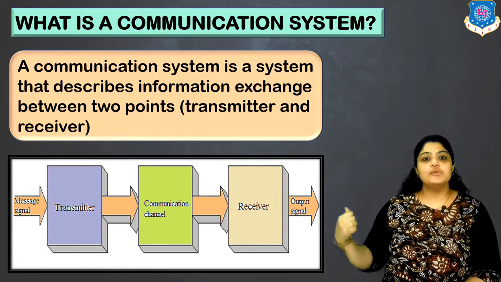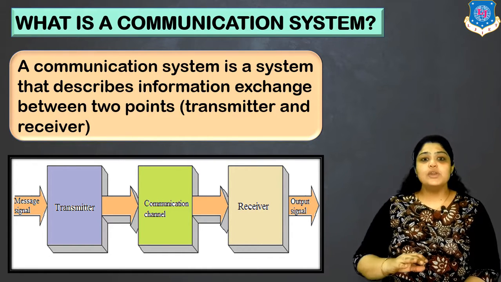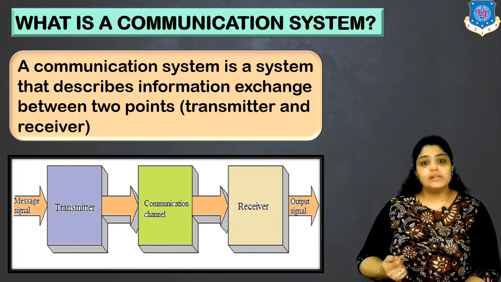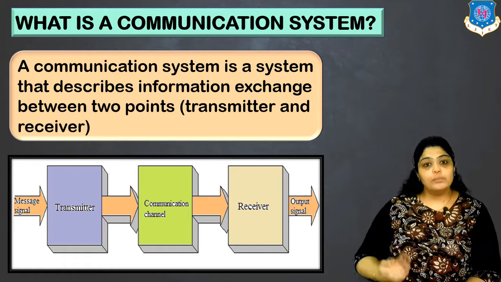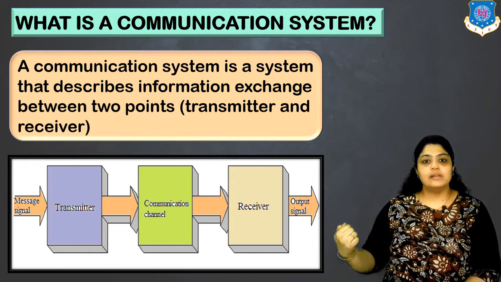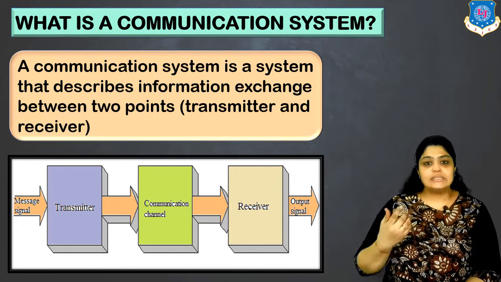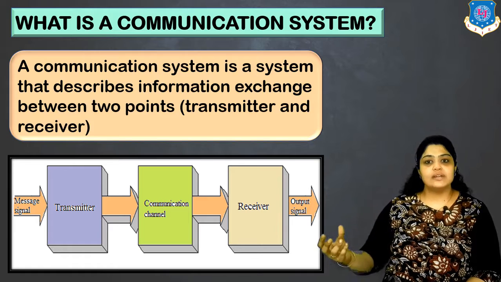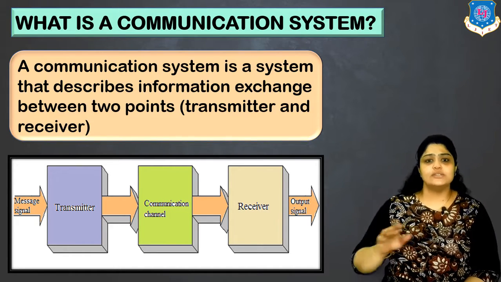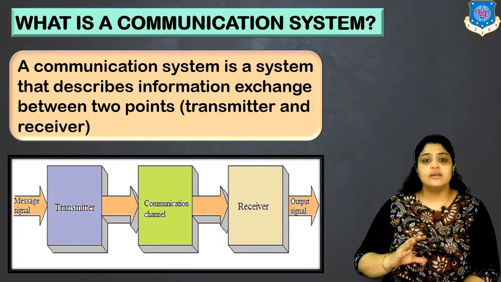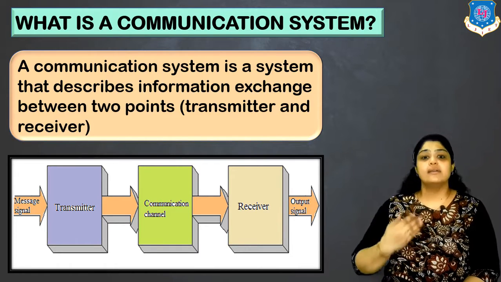Then you have a communication channel. Now this communication channel can be a normal cable, a metallic cable, or a fiber optic cable. The output of this communication channel is given to the receiver. The receiver receives this and then it gives the output signal. So this is just a broad idea of how communication takes place.